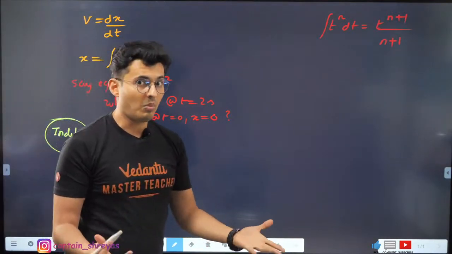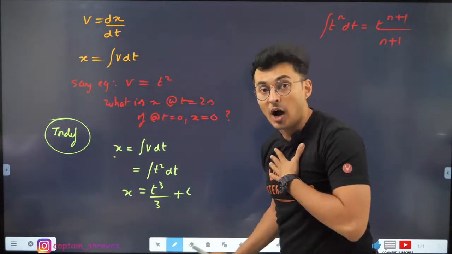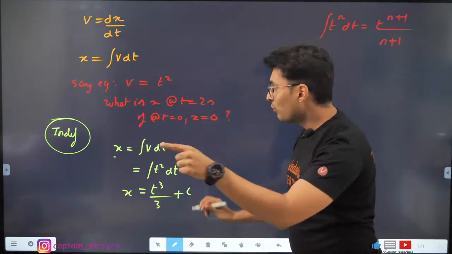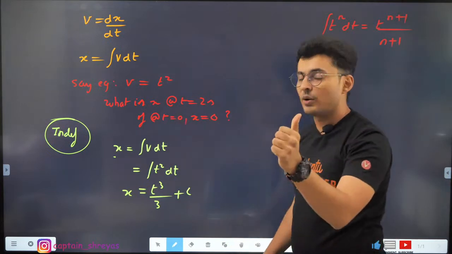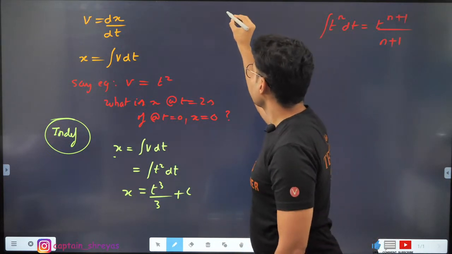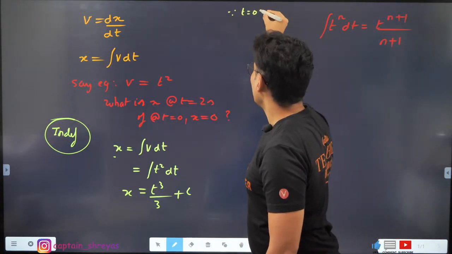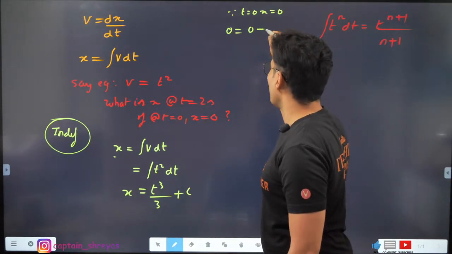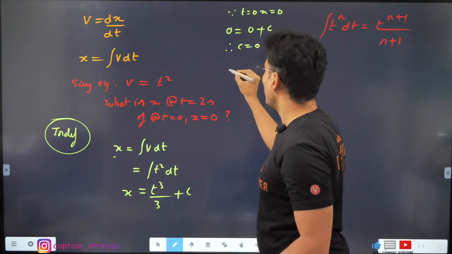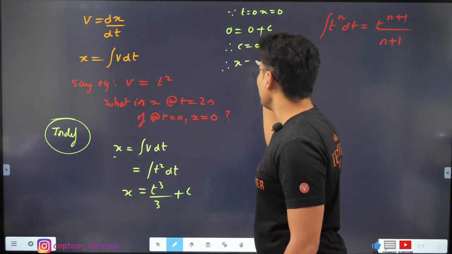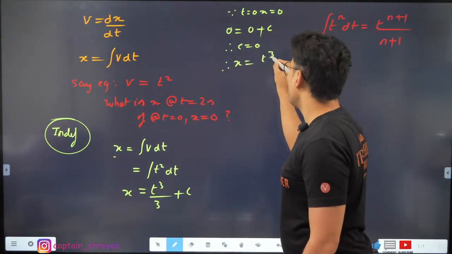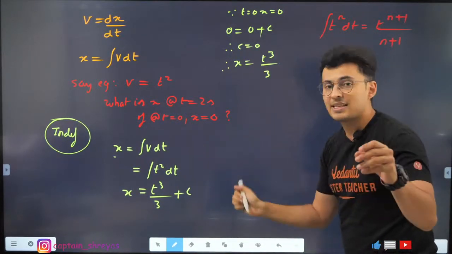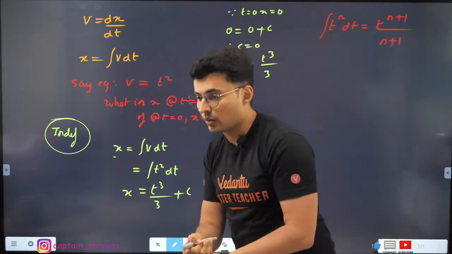c is an unknown. I do not know its value. So how do I find its value? Like I told you, something will be given to you. Here, what is given? Time 0, x is 0. So use this information. Since at time 0, x is 0, using it over here, 0 is equal to 0 plus c. Therefore, c is equal to 0. Therefore, x will be equal to t cube by 3. That's all. No c will come. That c has coincidentally come out to be 0.